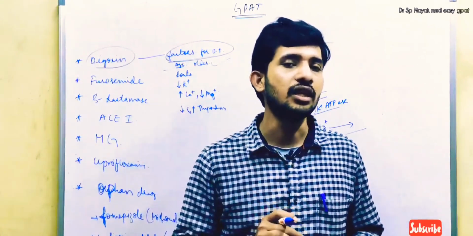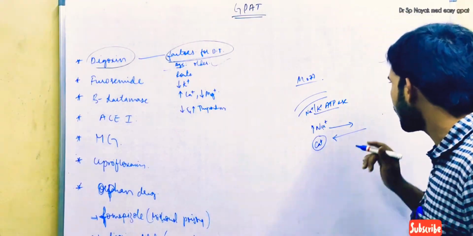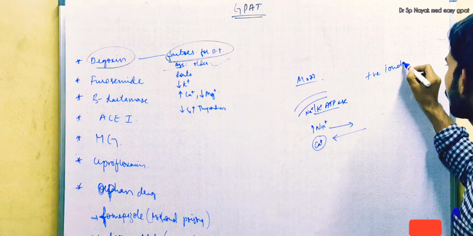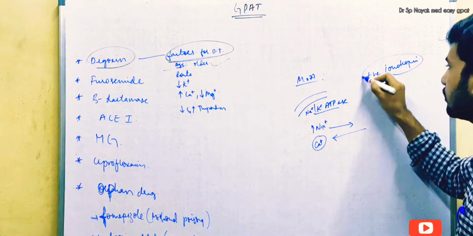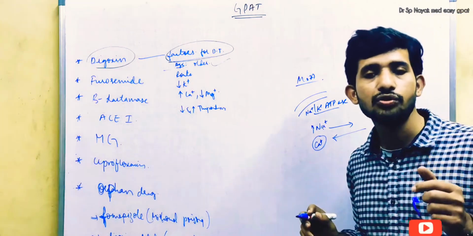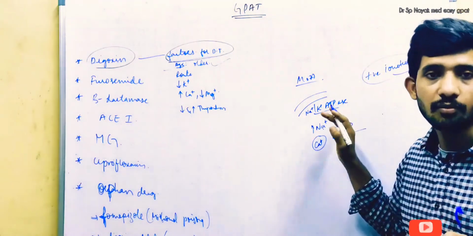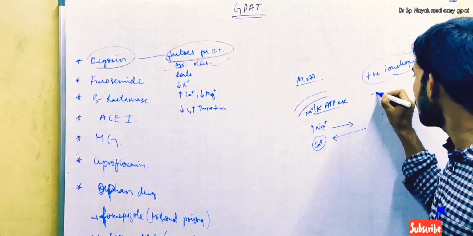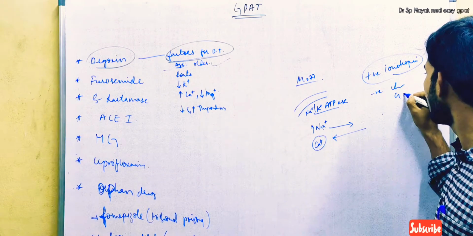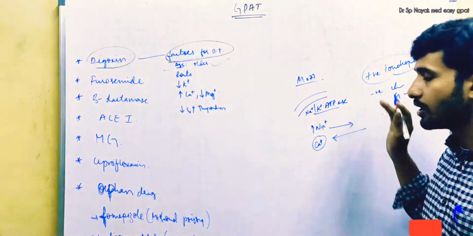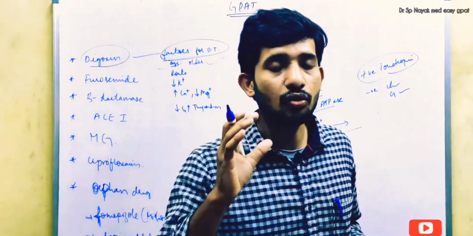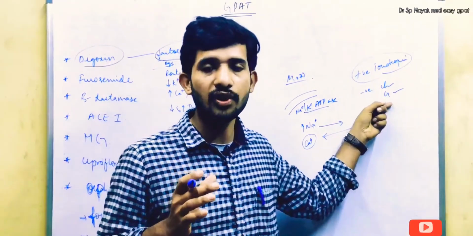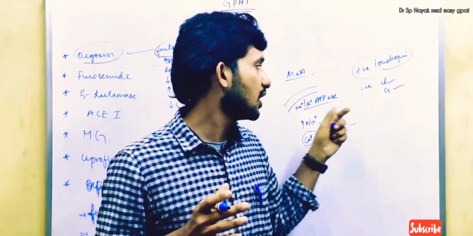That is the reason digoxin has positive inotropy. So digoxin shows a positive inotropic effect on cardiac myocytes, and listen guys, this is the drug which has negative chronotropic and dromotropic effect.